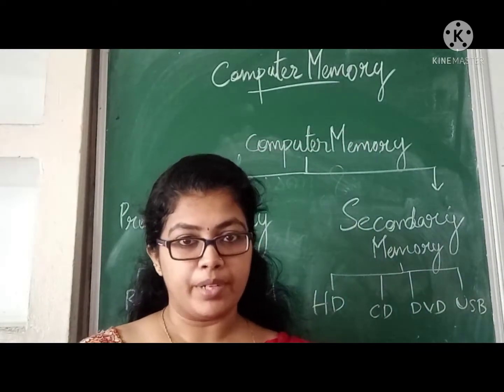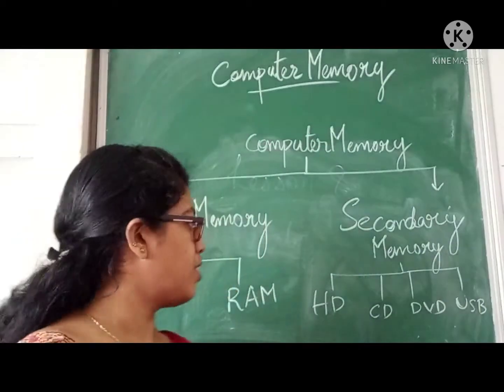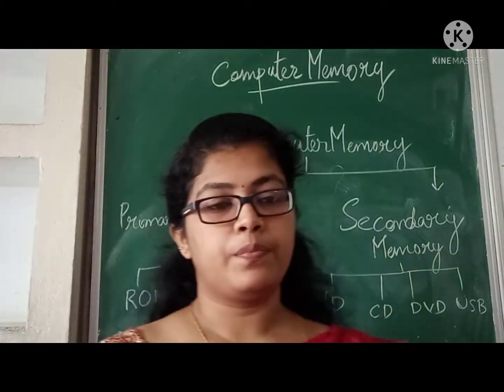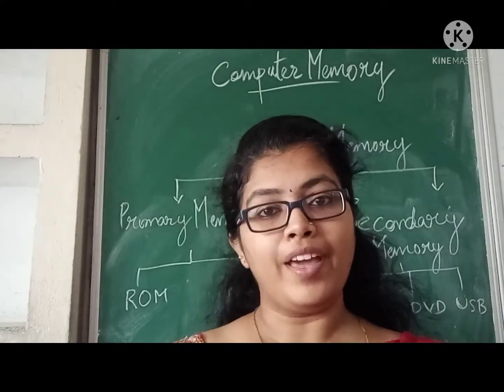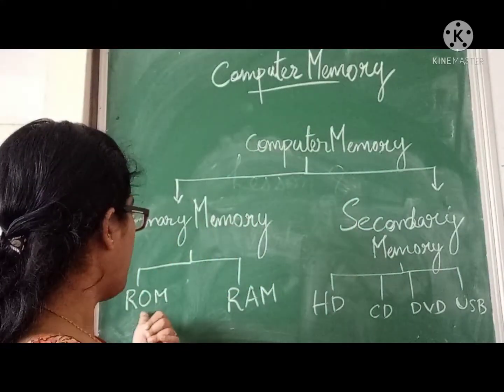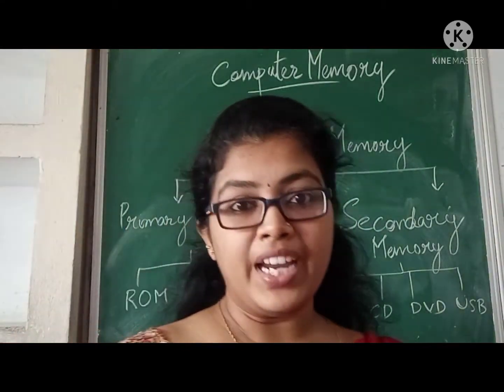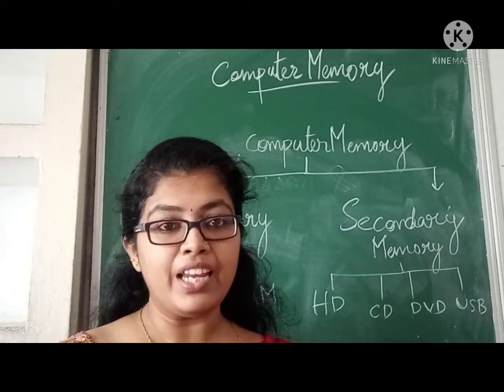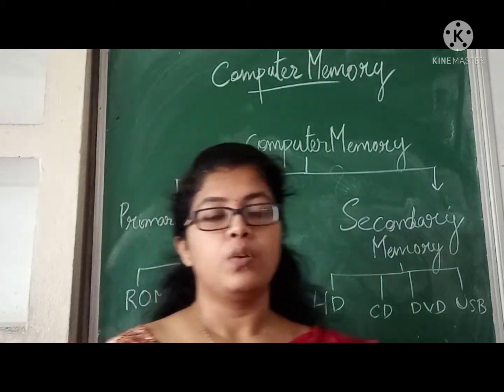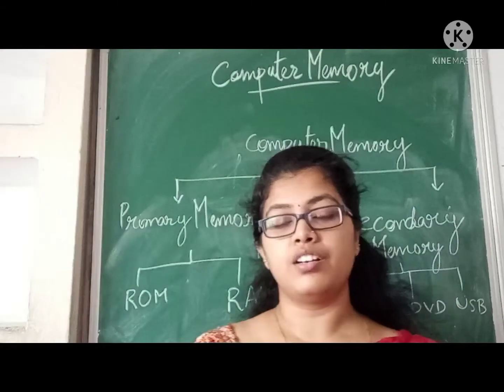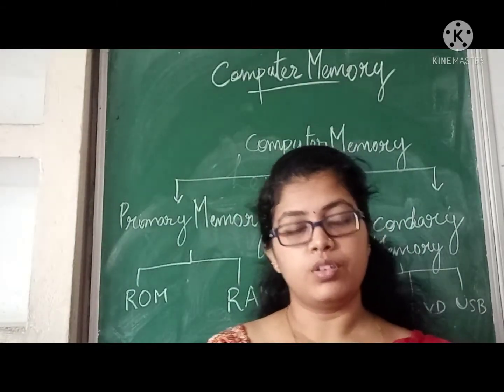That is temporary memory. An example is RAM. ROM means read only memory. We can only read the data in that memory.